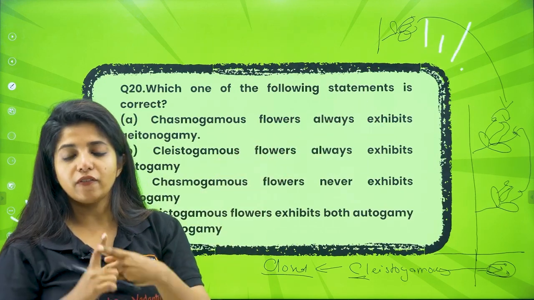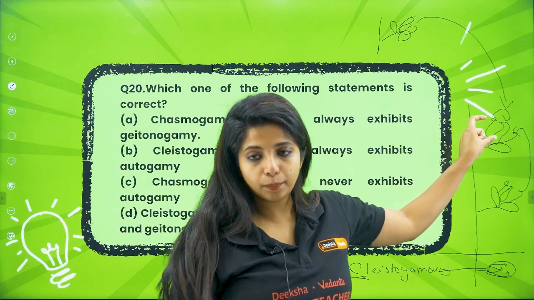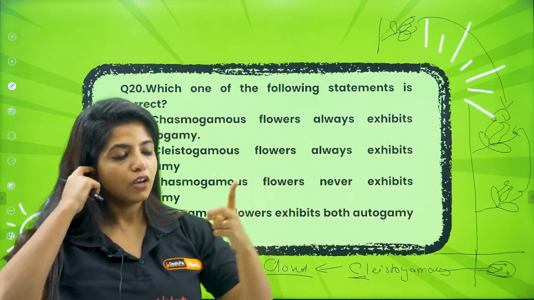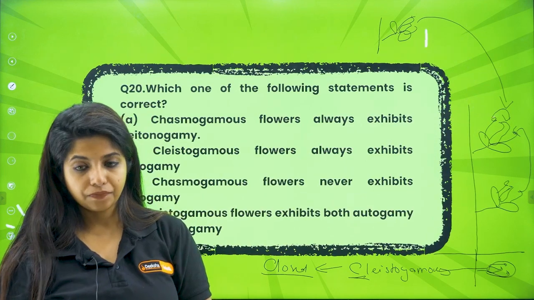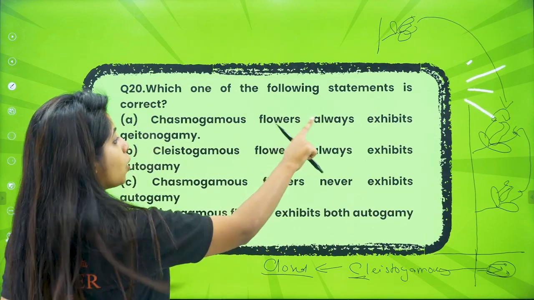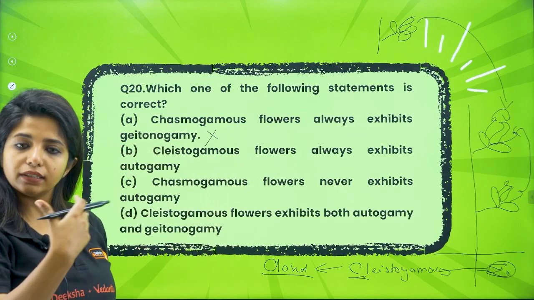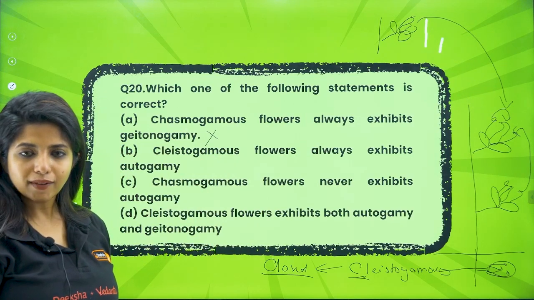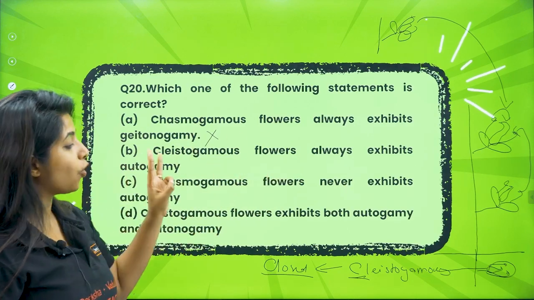So in chasmogamous flowers, three things are possible. Autogamy, only if you have both the male and the female parts together. Autogamy can happen, geitonogamy can happen, and also xenogamy can happen. So chasmogamous flowers always exhibit geitonogamy would be a wrong statement. It can exhibit other things also. Now, cleistogamous flowers always exhibit autogamy.